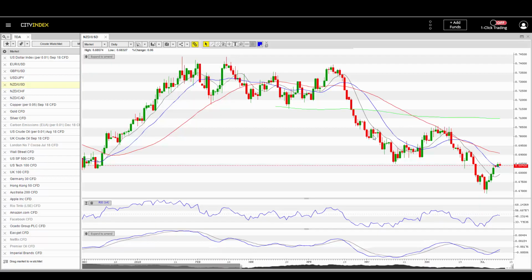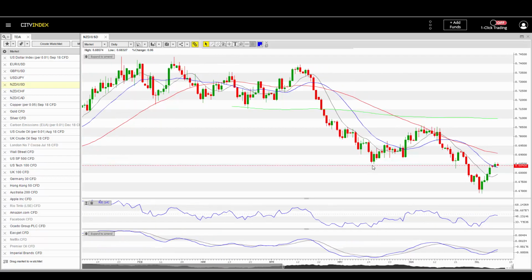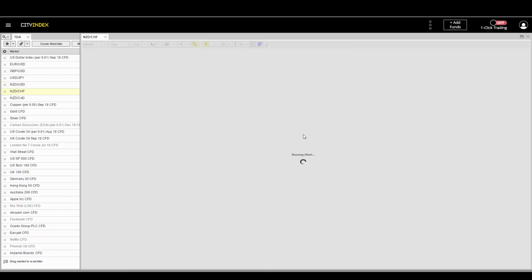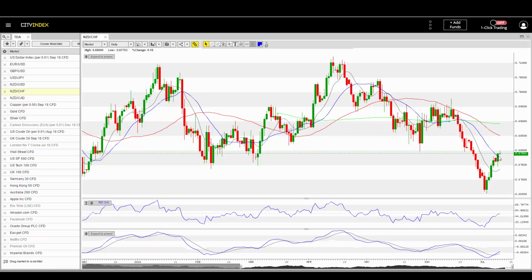Looking at Kiwi dollar, since Kiwi has been relatively weak, we've come back into these previous lows. We're close to the sell zone, so what I'll be looking for today is a bearish candle in the sell zone, looking for a break to the low of that in the coming days to resume these trends. Same thing, Kiwi Swissy has been on my watch list. We're coming back into this previous level of support.